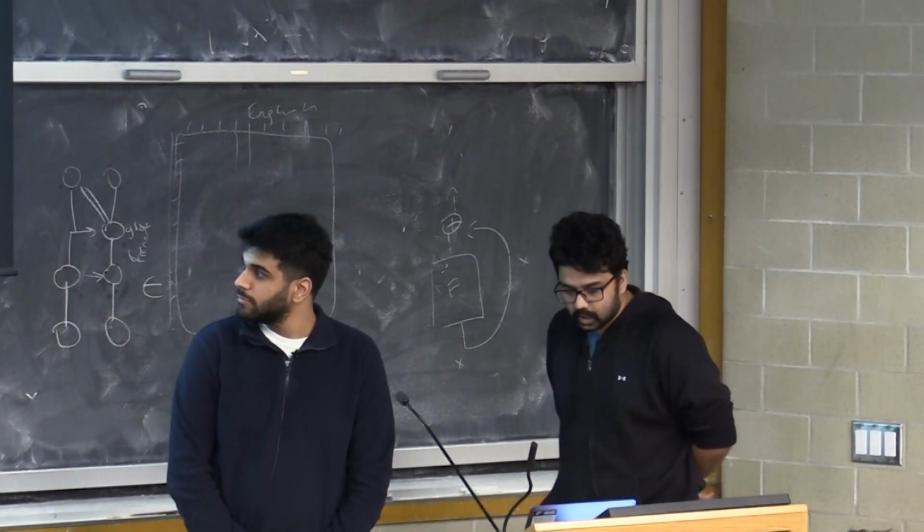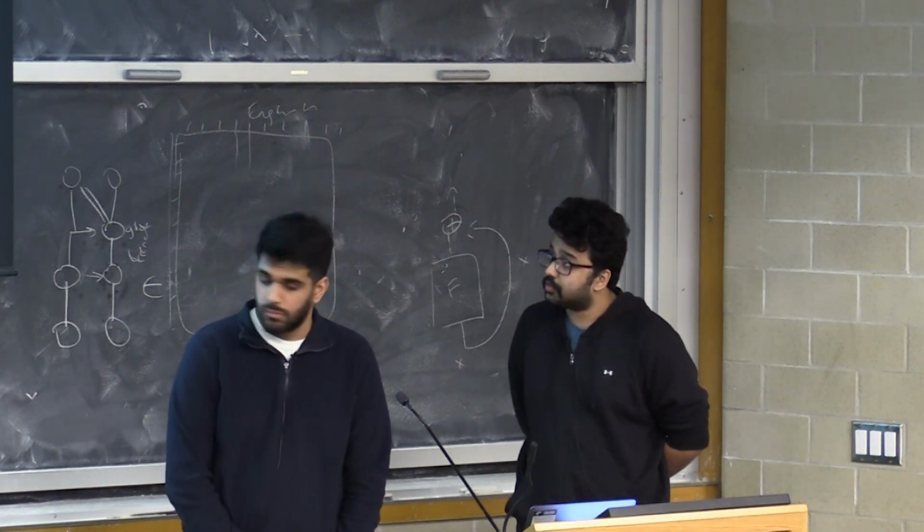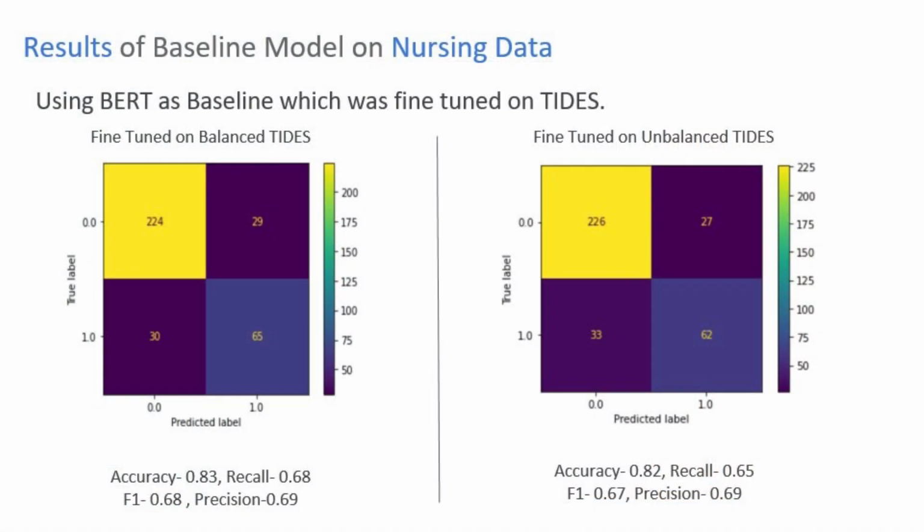We ran our baseline model on the test data, and the confusion matrix along with the scores are presented below. So overall, the baseline model performed satisfactorily. We received an accuracy of 82, and the recall and precision values are less. But one thing to keep in mind is that it was fine-tuned on the TIDES data set.